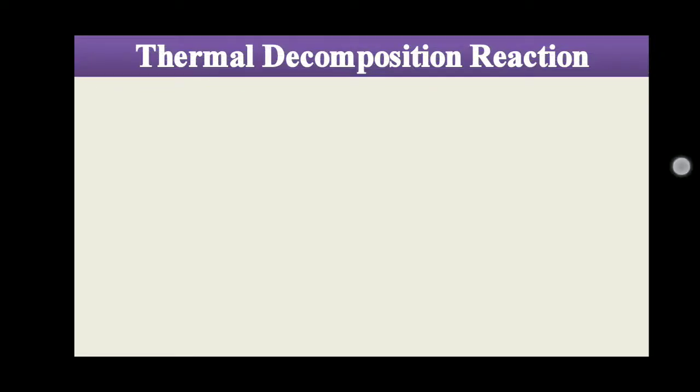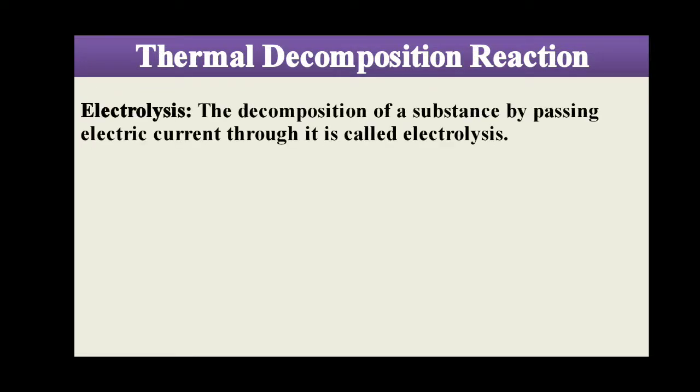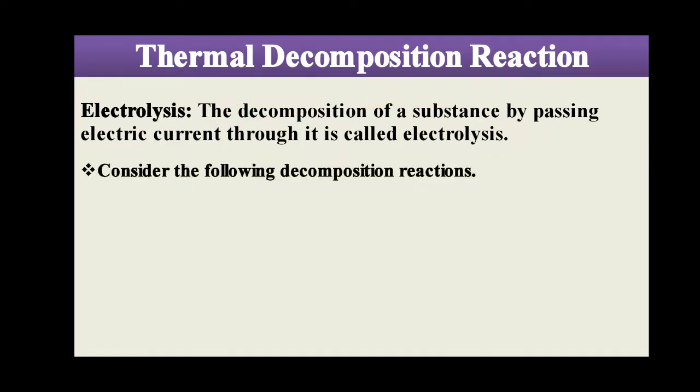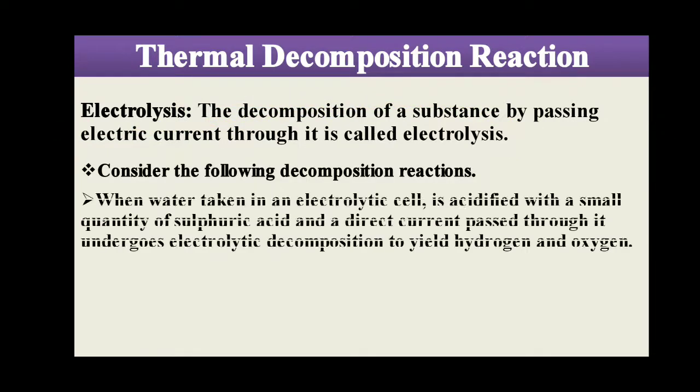Now I'm going to start the next one, electrolysis. In electrolysis, the decomposition of a substance by passing electric current through it is called electrolysis. Consider the following decomposition reaction.